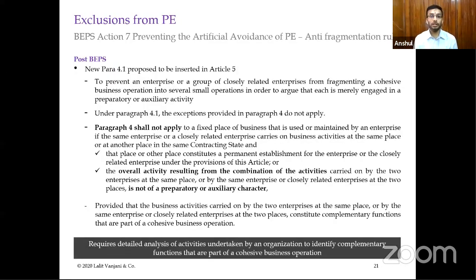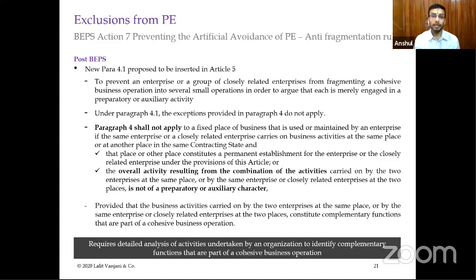Now, what is the change? In the changed paragraph 4, they have inserted two clauses basically, which say that the place or other place constitutes a permanent establishment for the enterprise or the closely related enterprise under the provisions of the article. Means even if you are a PE for one enterprise, and if you are supporting other enterprises also, then you will become a PE of all the enterprises.